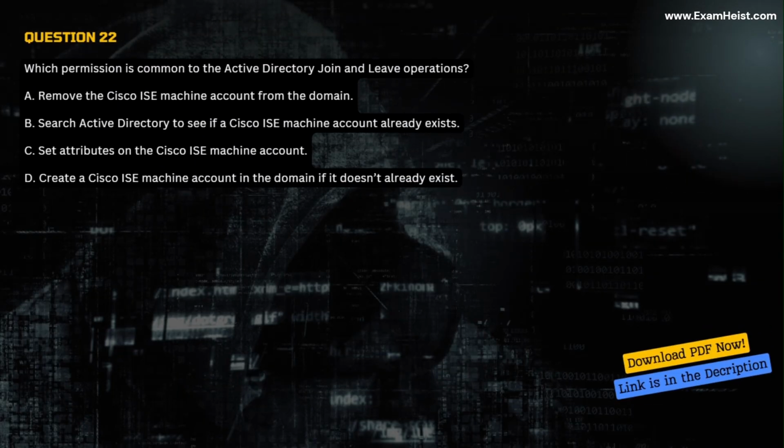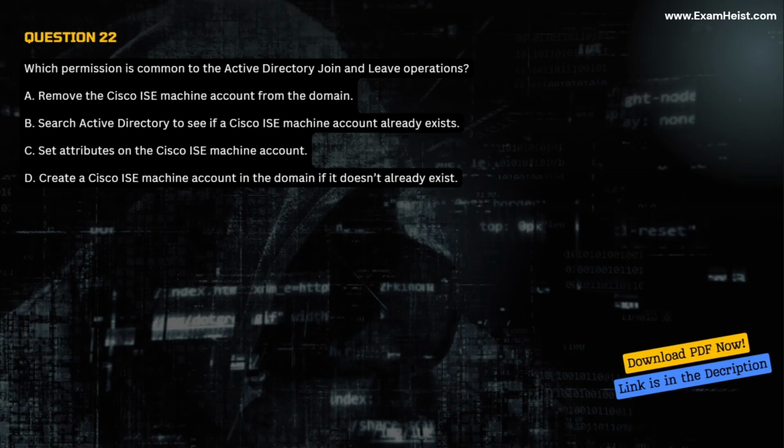Question 22. Which permission is common to the Active Directory join and leave operations? A. Remove the Cisco ISE machine account from the domain. B. Search Active Directory to see if a Cisco ISE machine account already exists. C. Set attributes on the Cisco ISE machine account.